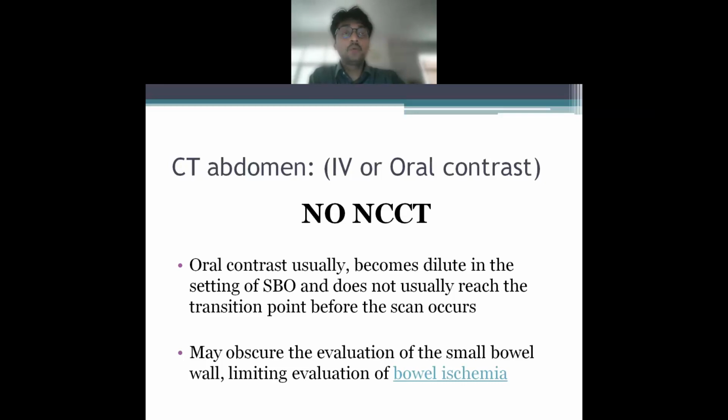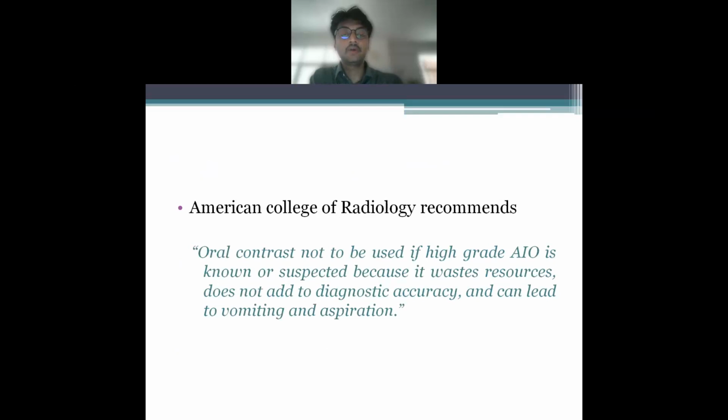The second important point to notice is that oral contrast obscures the evaluation of the small bowel wall, limiting evaluation of bowel ischemia. So if you need to see the small bowel wall and the signs of bowel ischemia, then oral contrast obscures it. Even the American College of Radiology recommends oral contrast not to be used if high-grade SBO is known or suspected, because it wastes resources, does not add to diagnostic accuracy, and can lead to vomiting and aspiration. So oral contrast is not to be used unless there are specific indications.